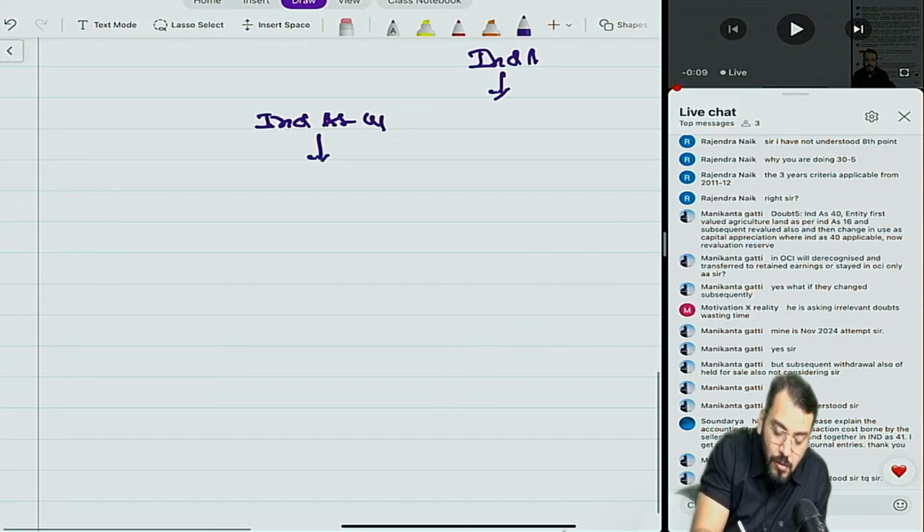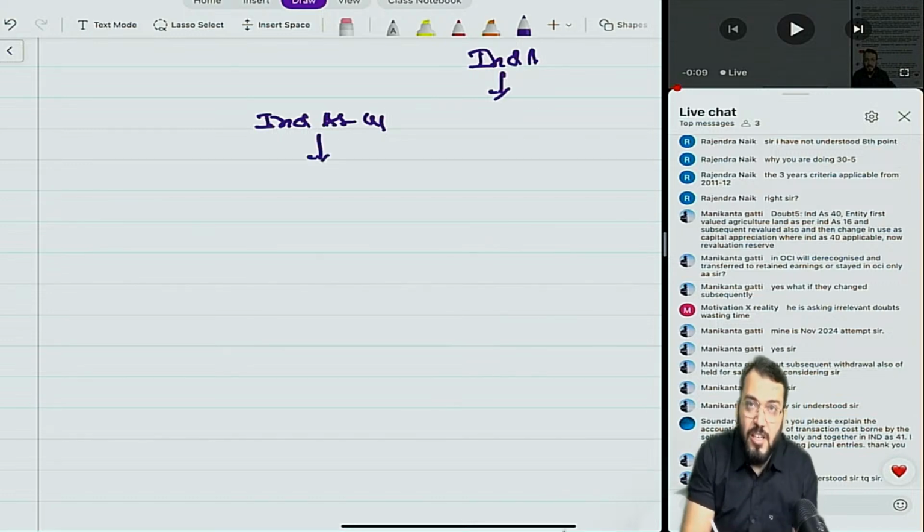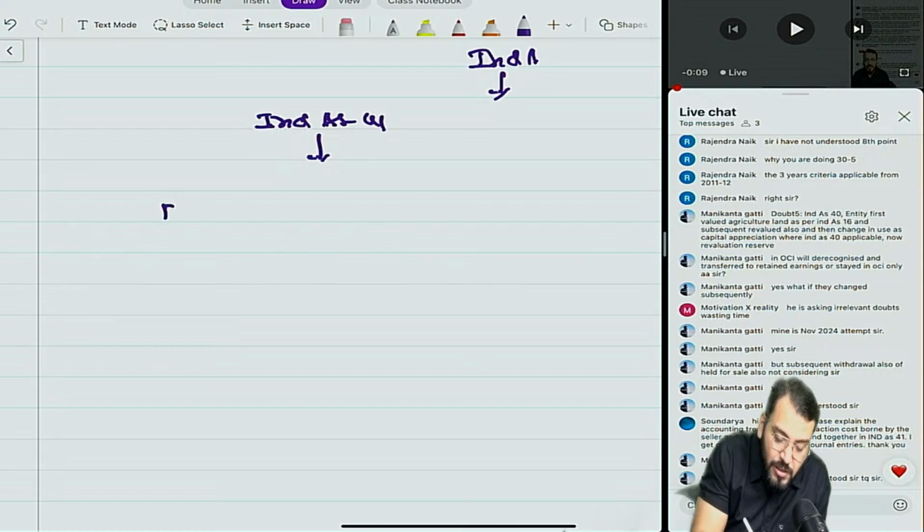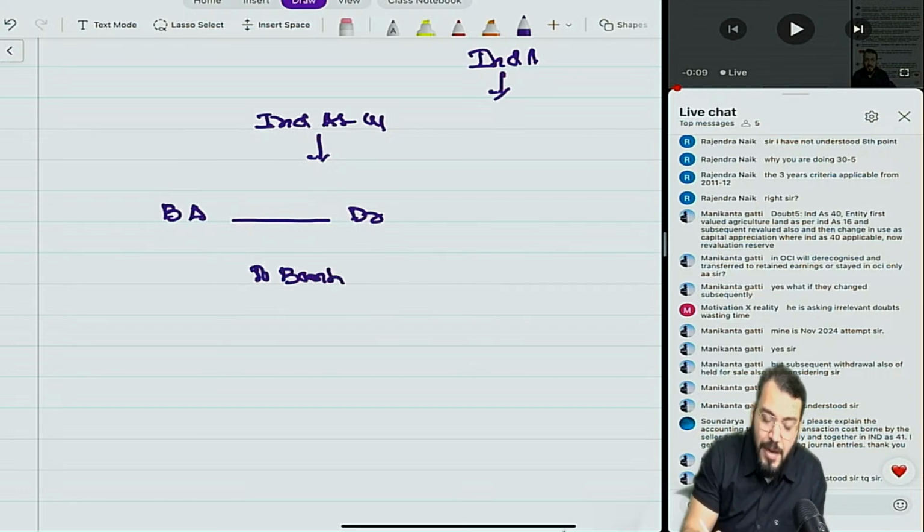correct? Now, can I say first you will pass the journal entry for recognition? I am just explaining the entire thing. Biological asset account debit to bank. Now this bank means what?